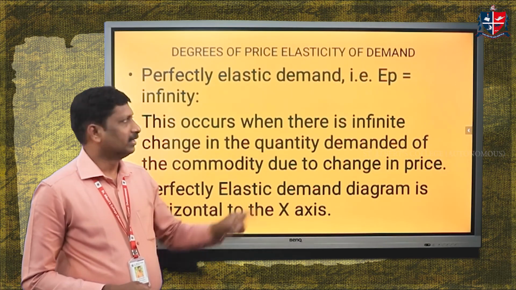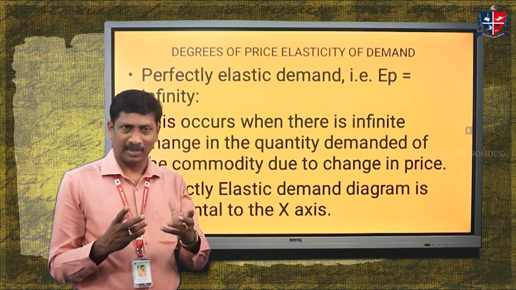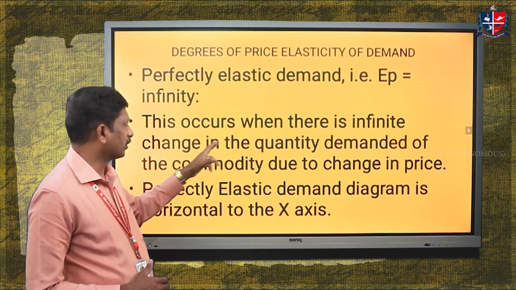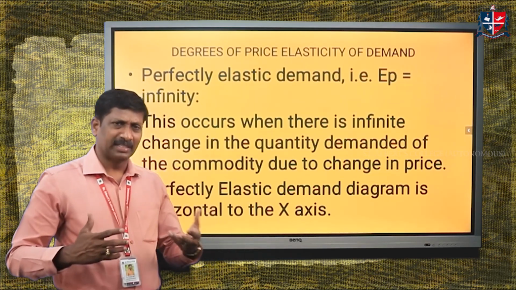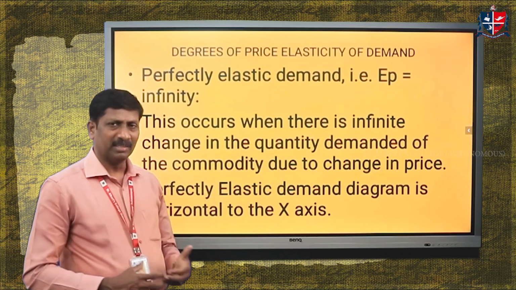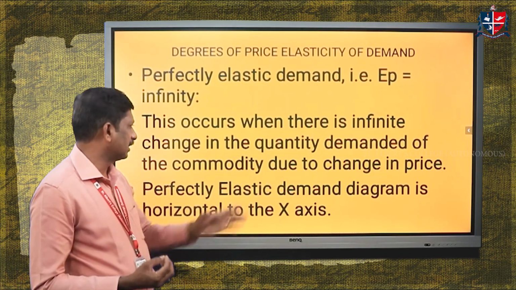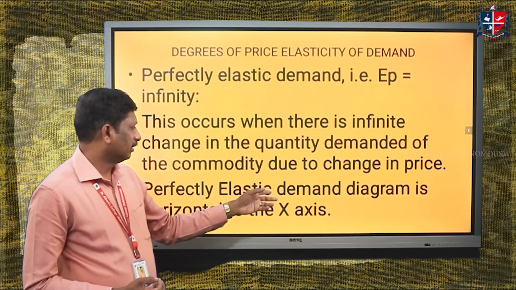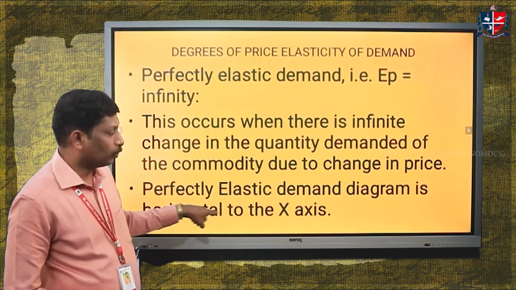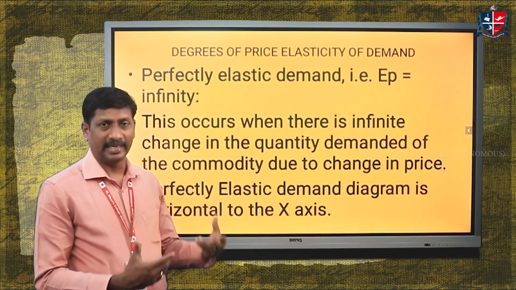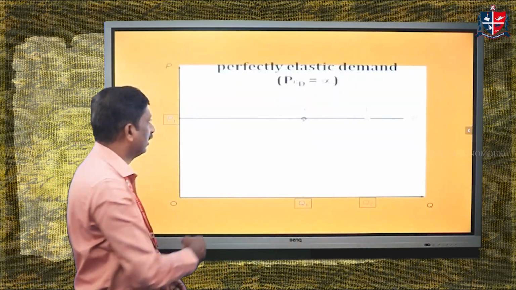In this case, EP, the price elastic demand, is equal to infinity. This situation occurs when there is an infinite change in the quantity demanded of a commodity due to changes in price. The perfectly elastic demand diagram is horizontal to the x-axis. When we explain this concept in a diagrammatic way, the diagram will look like this.